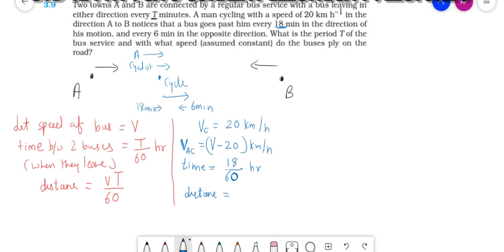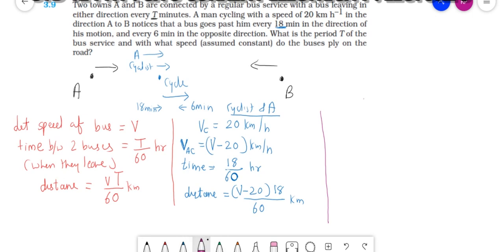The distance is velocity V minus 20 into time 18 by 60. Here it will be in kilometers. Now this was the condition between the cyclist and the bus coming from A.